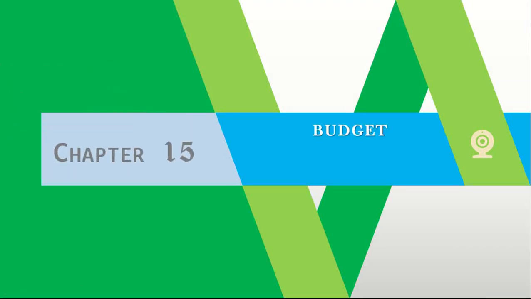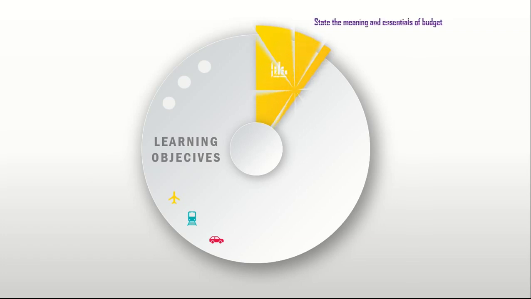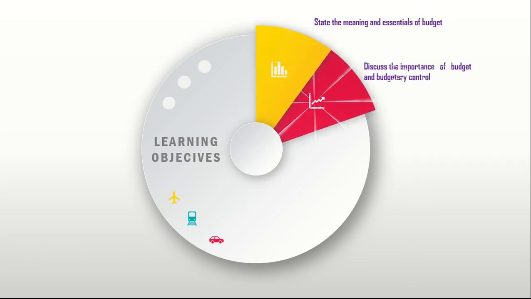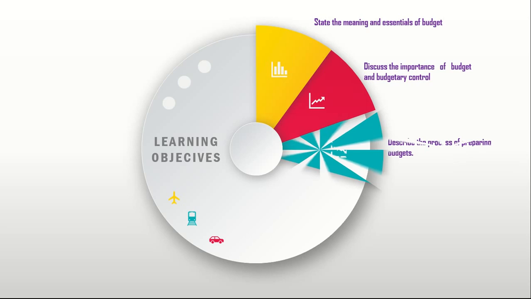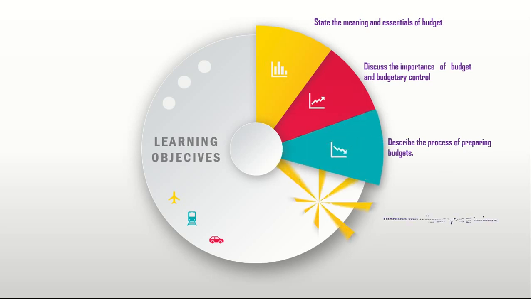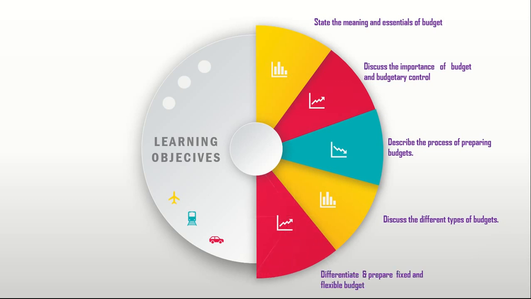Chapter 15. Budget and Budgetary Control. Learning objectives. State the meaning and essentials of budget. Discuss the importance of budget and budgetary control. Describe the process of preparing budgets. Discuss the different types of budgets. Differentiate and prepare fixed and flexible budget.